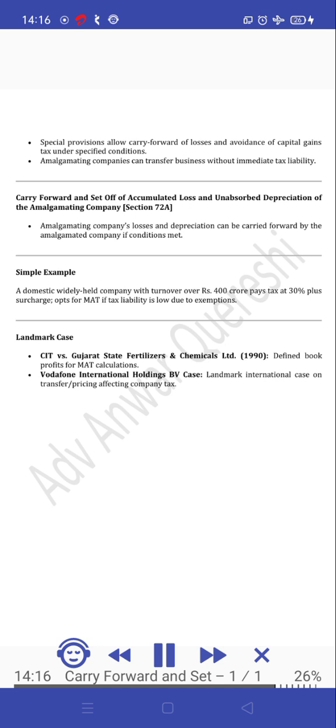Landmark case. CIT vs. Gujarat State Fertilizers and Chemicals Limited, 1990. Defined book profits for MAT calculations. Vodafone International Holdings BV case. Landmark international case on transfer pricing affecting company tax.